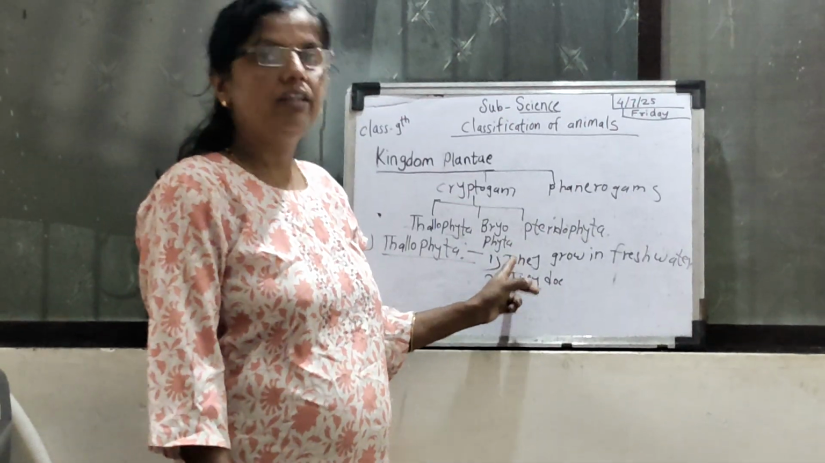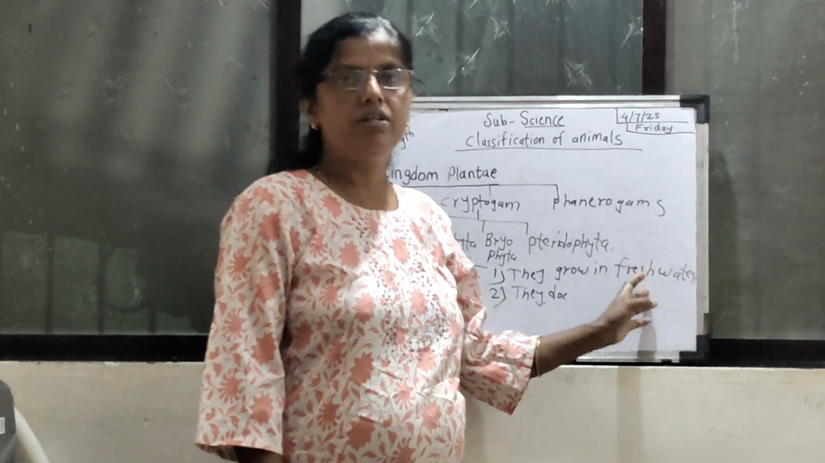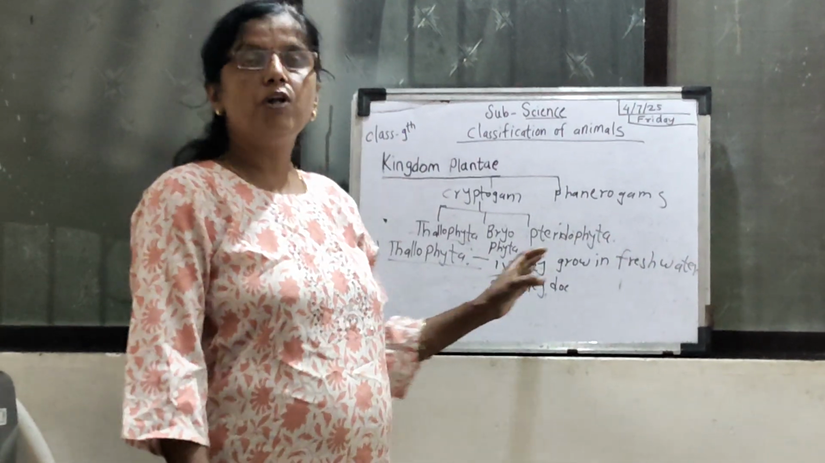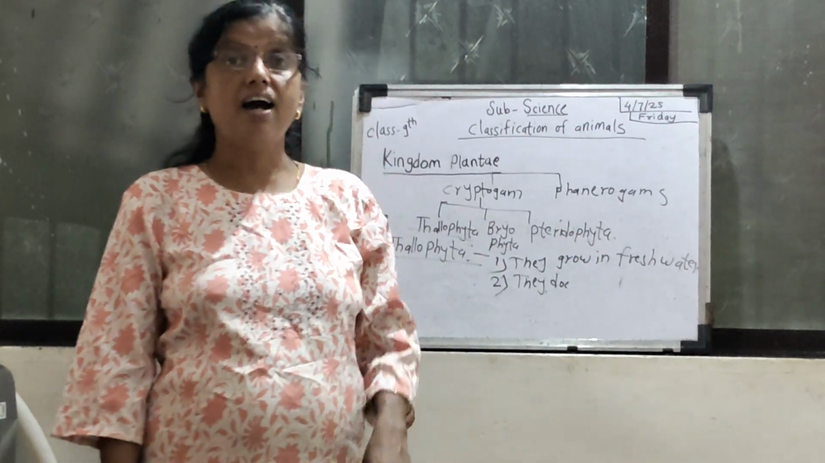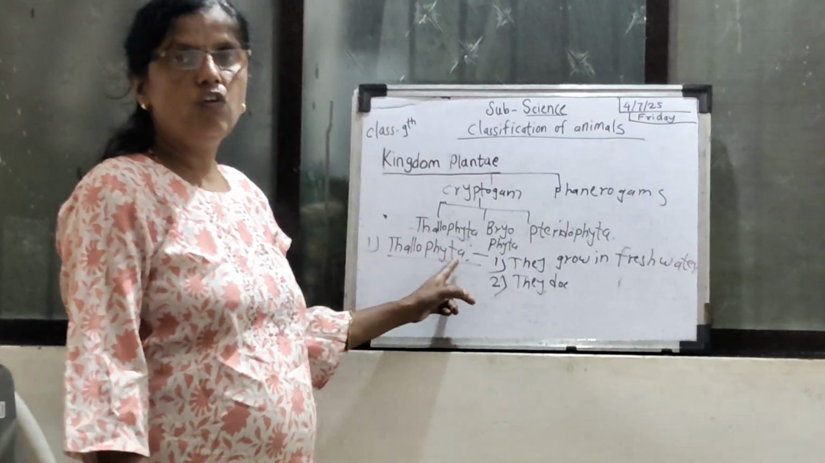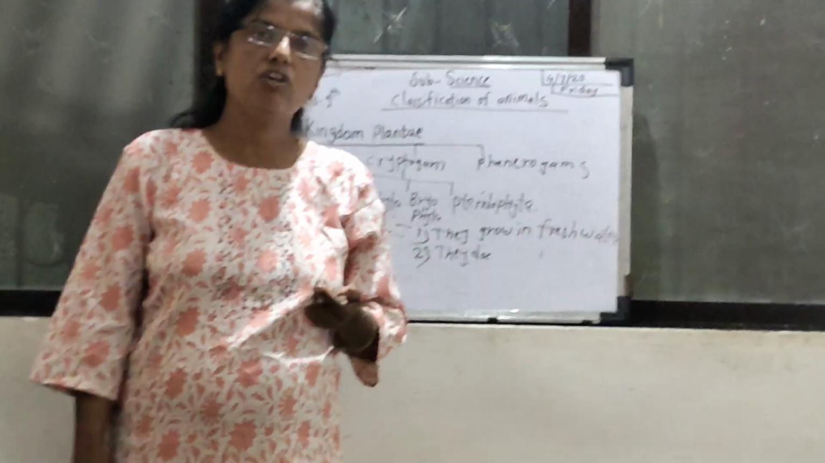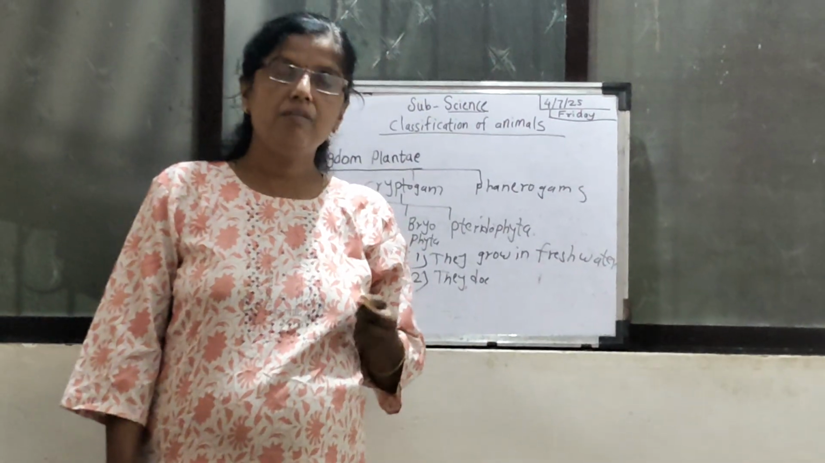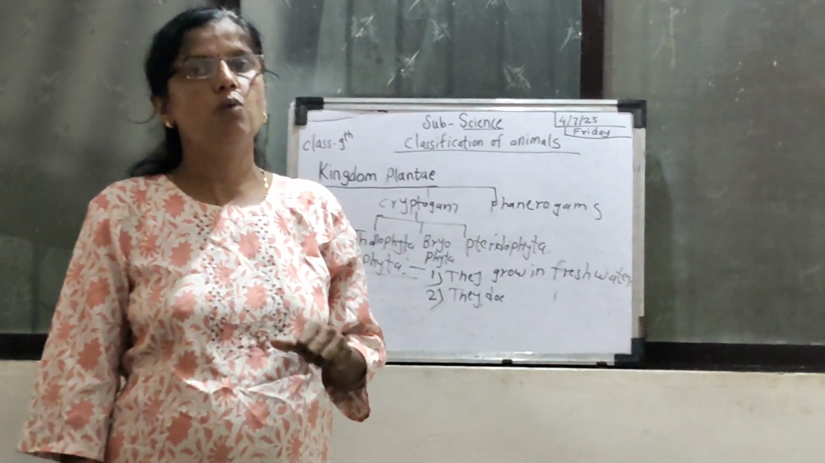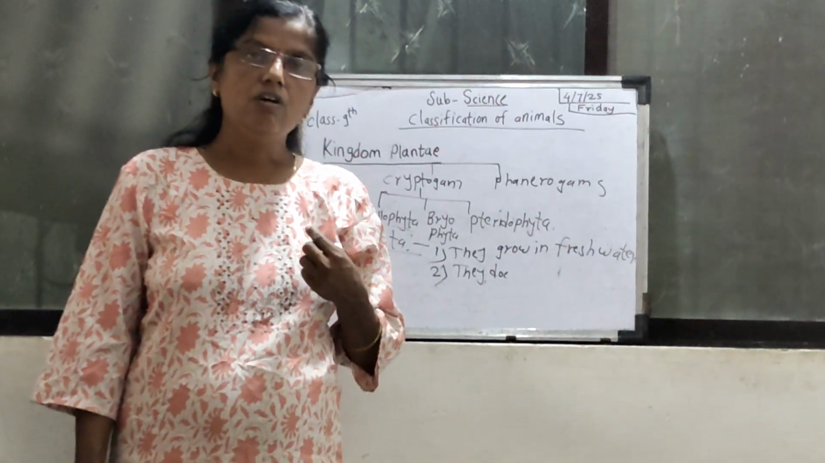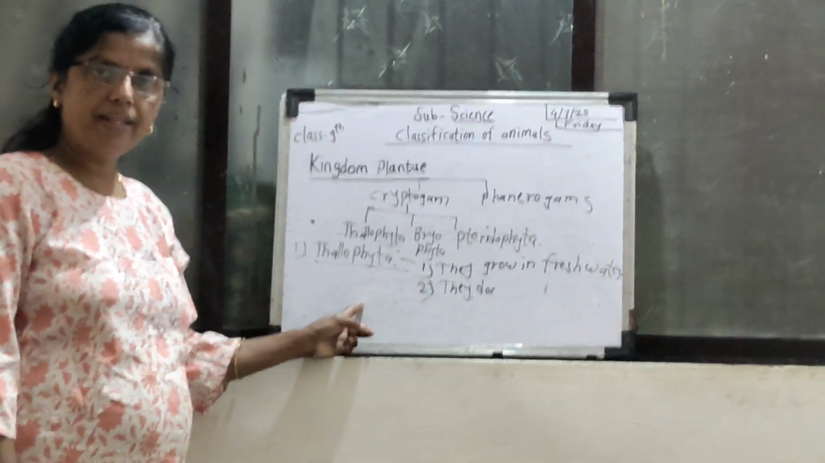First property is what? They grow in fresh water. Second, they do not have root, stem, leaves, etc. Examples of this are algae: Spirogyra, Ulva. These are the examples of Thallophyta. They grow in fresh water and they are autotrophs. Why are they called autotrophs? Because they prepare their own food with the help of sunlight. In them there is the presence of chlorophyll and they produce their food. So they are called autotrophs. So examples of Thallophyta are Spirogyra and Ulva.